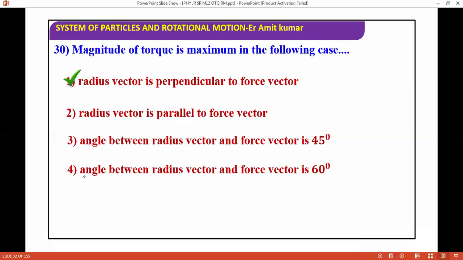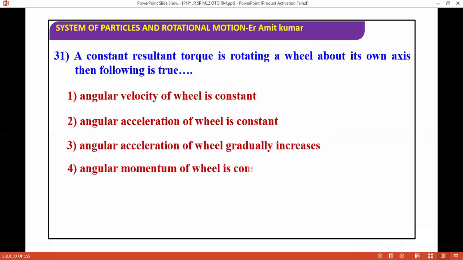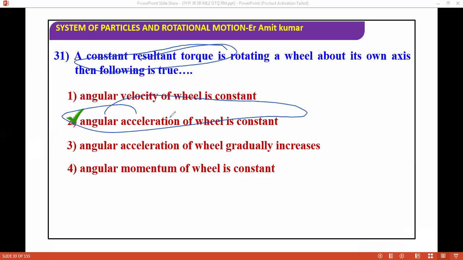Next we are moving ahead. A constant resultant torque is rotating a wheel about its own axis, then which of the following is true? If torque is constant, it means angular acceleration is constant. This is a very important concept. Next question we are moving ahead.